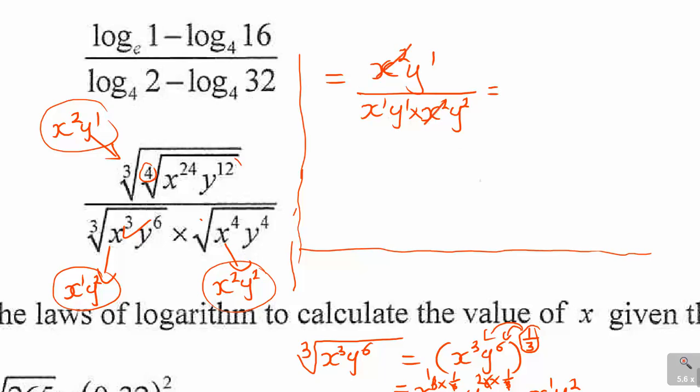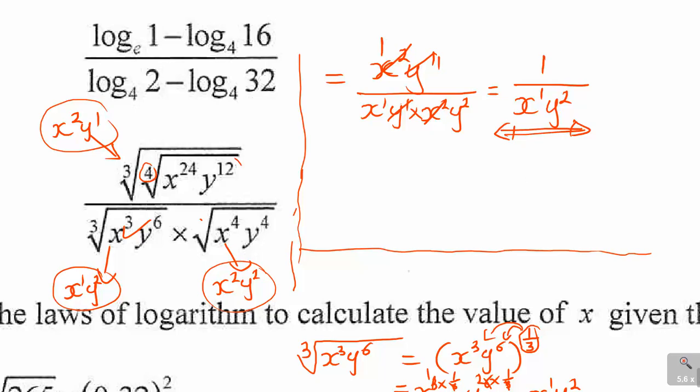We can cancel the x2, and the y1 can cancel the y1. So on top, if you have got nothing, don't write 0 or nothing. It means x2 cancel x2 to get a 1, y1 cancelled y1 to get a 1. So you've got 1 over, and then you've got x1 and y2. So this then becomes your final answer.